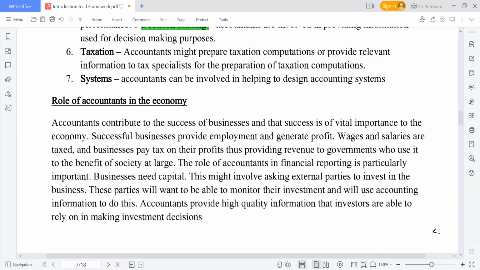The role of the accountant in financial reporting is particularly important. Business needs capital. Economies also need capital as well. And that's why nowadays we have a lot of PPP, public-private partnership incentives that are introduced.